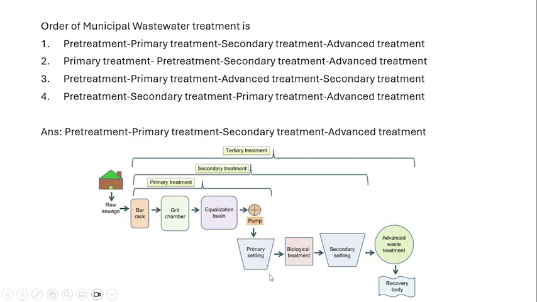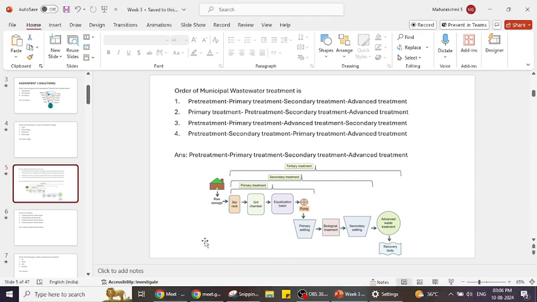So from the bar up to primary settling, it is the primary treatment, and then there comes the biological treatment and secondary settling. So wherever the settling is happening, there will be a sludge formation. So in the primary settling, it is purely based on the sedimentation principle. Then it is followed by the biological treatment. So in the biological treatment, we can use the microbes in the wastewater itself, and we will be aerating it to ensure the degradation of the organic matter content present in the waste.